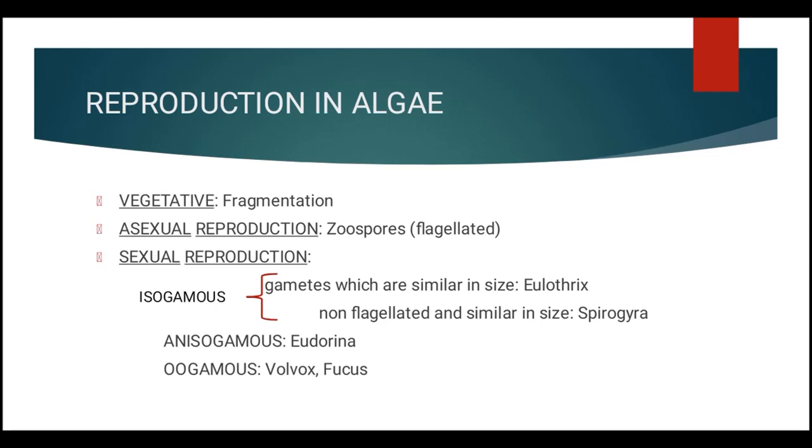And sometimes it may be oogamous, that is the fusion between one large non-motile female gamete and a small motile male gamete. An example for that is Volvox and Fucus. Anisogamous is Eudorina.